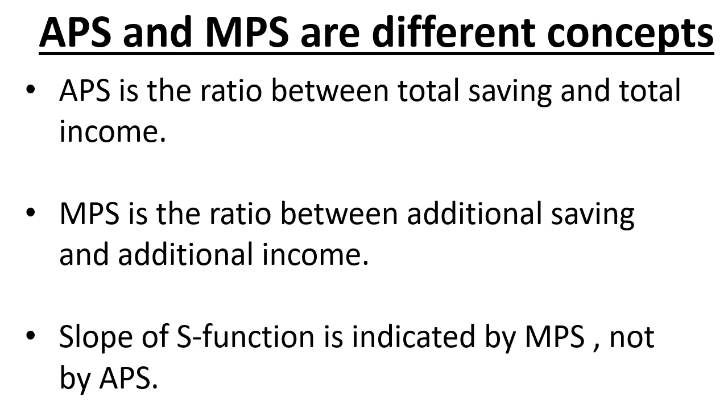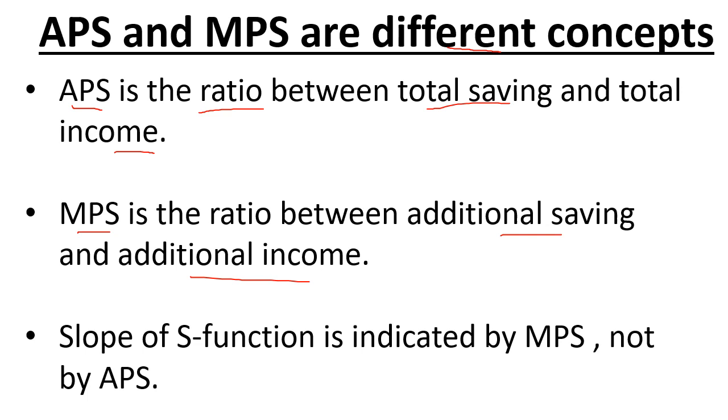Now, APS, that is average propensity to save, and MPS, that is marginal propensity to save, are different concepts. What is APS? Average propensity to save is the ratio between total saving and total income, that is S divided by Y. Whereas MPS, marginal propensity to save, is the ratio between additional saving and additional income.